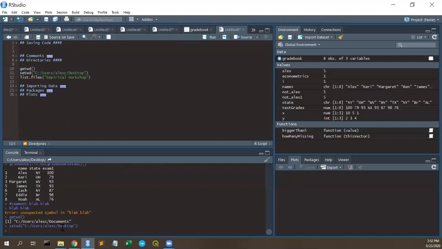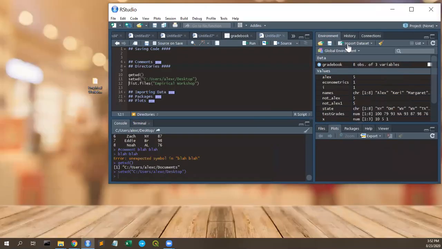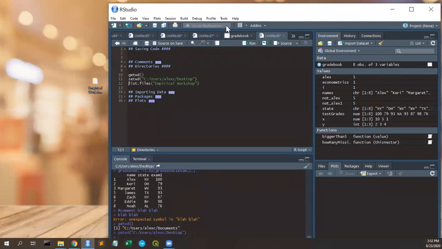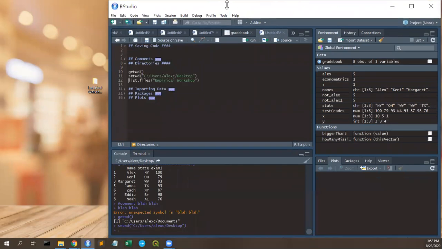Further, maybe I want to look, let me minimize this for a second. I have this folder on my desktop here called Empirical Workshop. Okay, it's called Empirical Workshop. This is something that we did in July. It has a bunch of R stuff that I could even share with the class if you're interested. But anyway, what I'm going to do is say, okay, my working directory is my desktop, and maybe I want to make my working directory my Empirical Workshop folder.